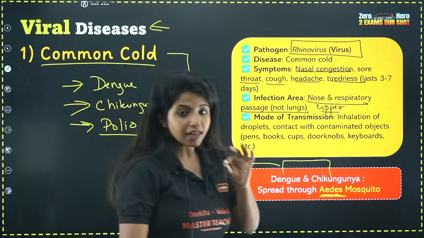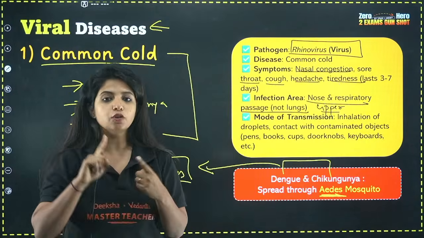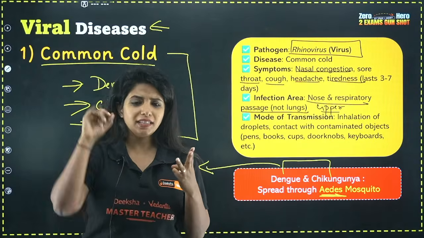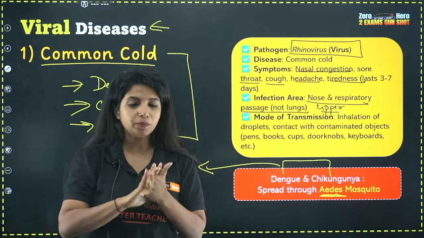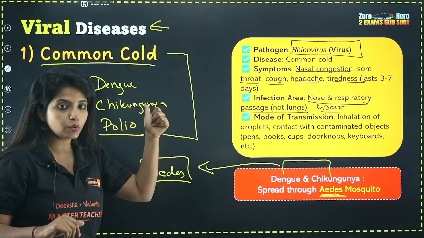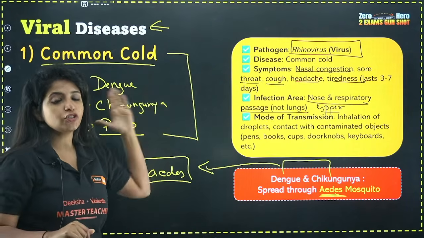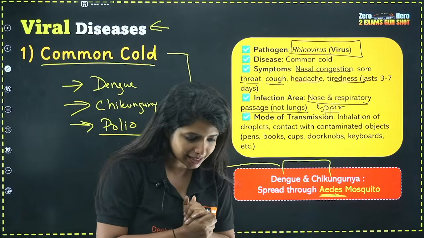So my dear children, until now we have covered bacterial and viral diseases. Under bacterial, you have typhoid, pneumonia, DPT, dysentery, plague and diphtheria, right? Over here under viral disease, you have common cold, dengue, chikungunya as well as polio. Dengue and chikungunya are spread with the help of the Aedes mosquito. I hope that is clear.